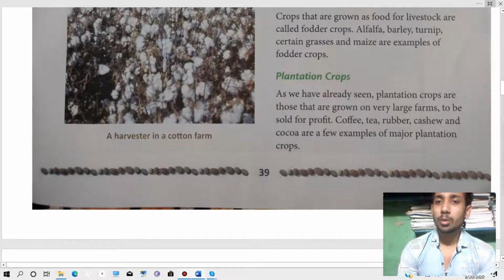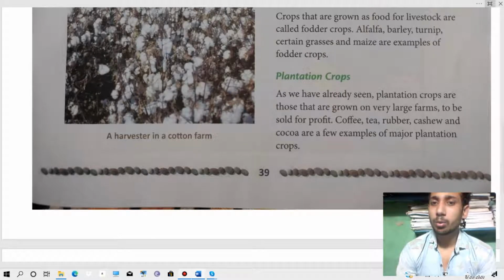Plantation crops are those that are grown on very large farms to be sold for profit. Means as we have just learned about plantation farming, the plantation crop is also the same. It is also grown on a very large farm and sold for profit. The examples are coffee, tea, rubber, cashew, cocoa. These are a few examples of major plantation crops.